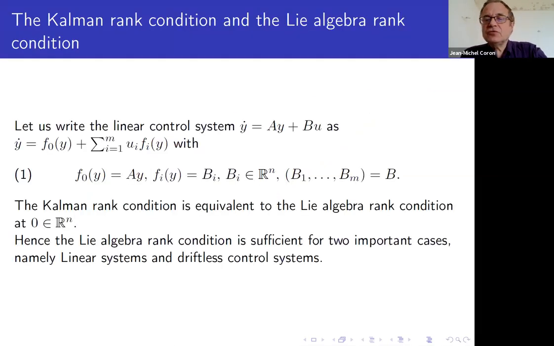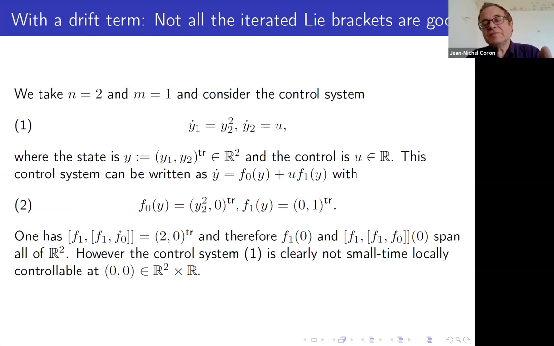And in fact, if you look at the Kalman rank condition, you can try to see how it is connected to the Lie algebraic condition, and you can check that the Lie algebraic condition is equivalent to the Kalman rank condition. So we have two cases which are very important, where the Lie algebraic condition is necessary and sufficient for small time local controllability. This is the case of a linear system and a driftless control system. But unfortunately, there are counterexamples for nonlinear systems, even analytic, when there is a drift term.